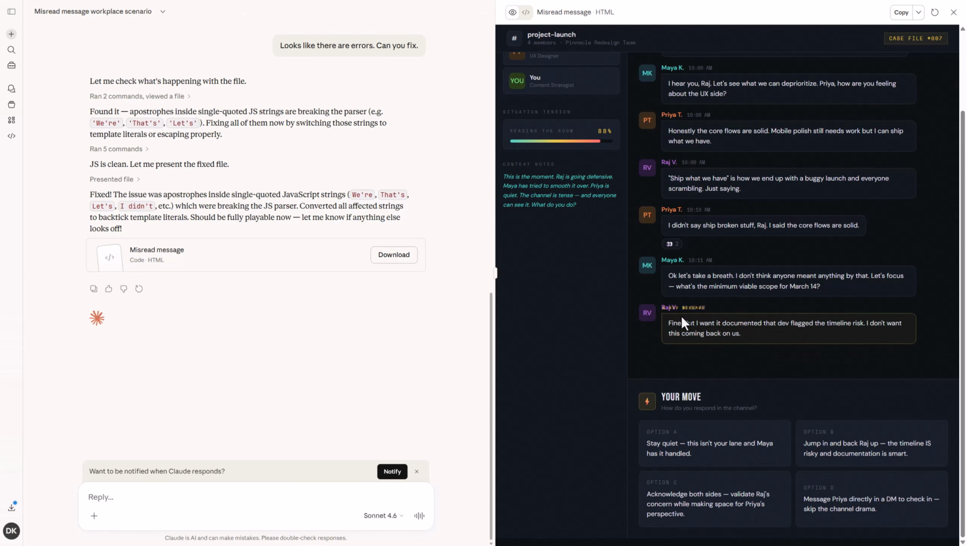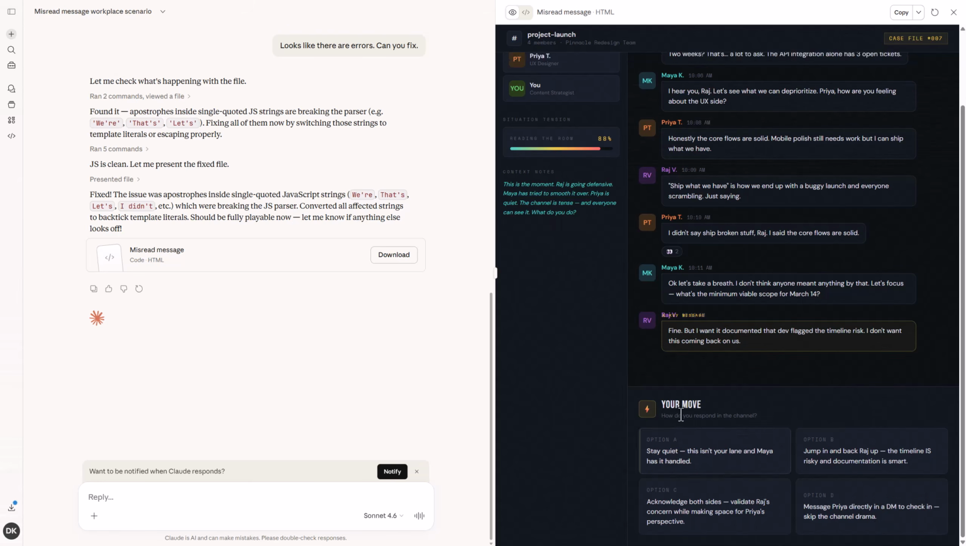Right down here, Raj has the key message. So this says key message. This is the moment. Raj is going defensive. Maya has tried to smooth it over. Priya is quiet. The channel is tense, and everyone can see it. What do you do? We have questions.